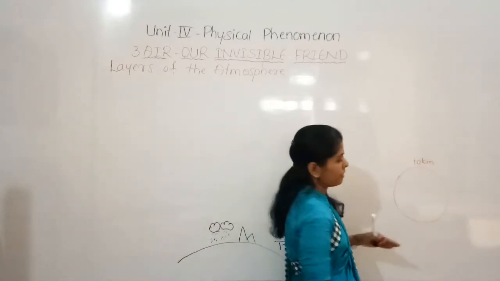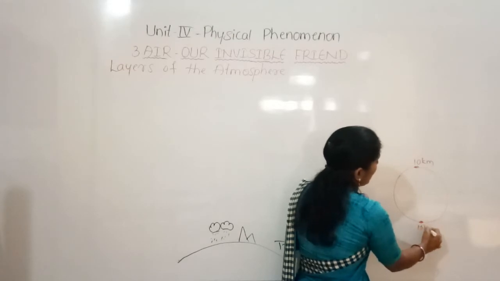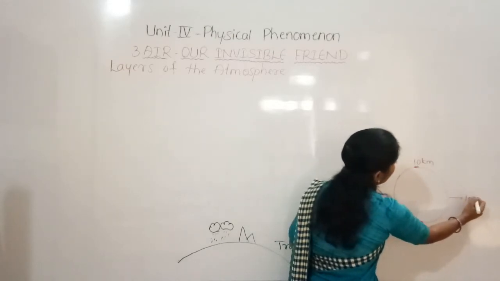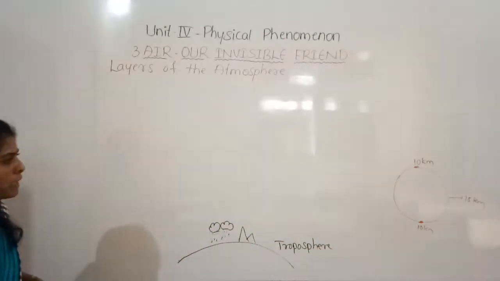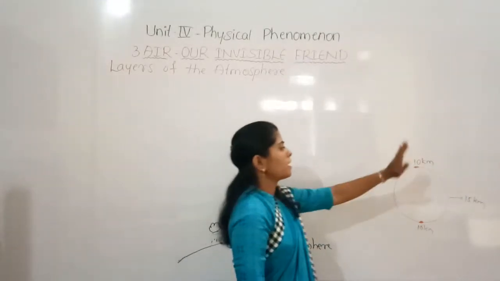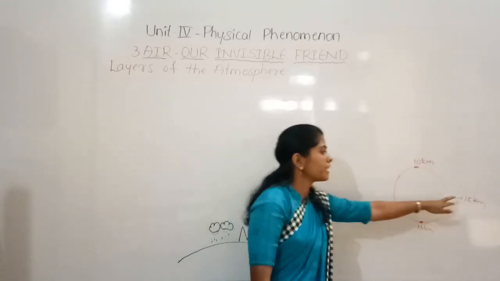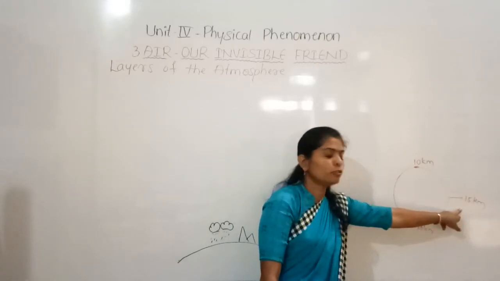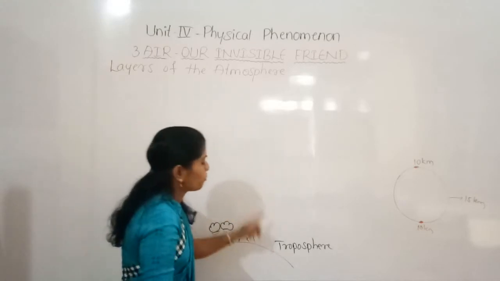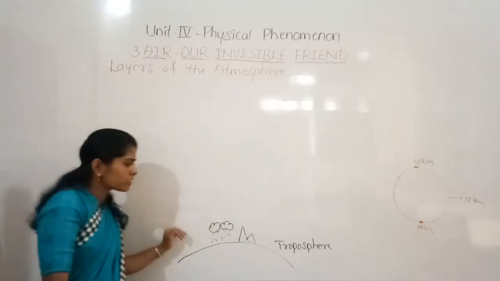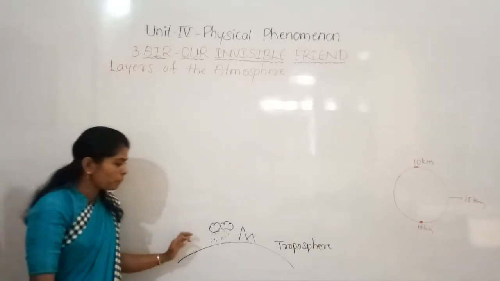The troposphere extends 10 kilometers above the poles, and near the equator it extends up to 15 kilometers. So this is the troposphere. This is the closest layer to the earth's surface, and also it is very important because most